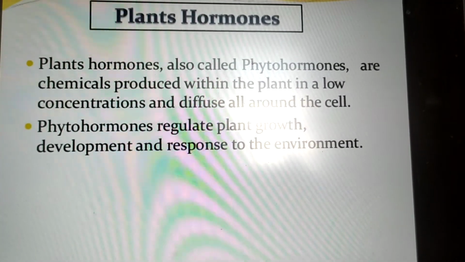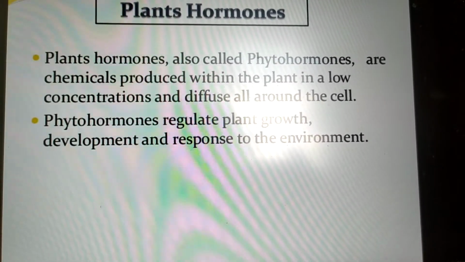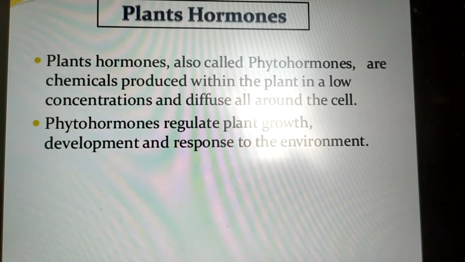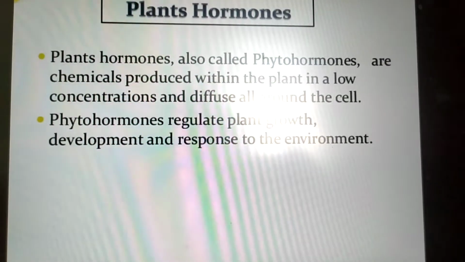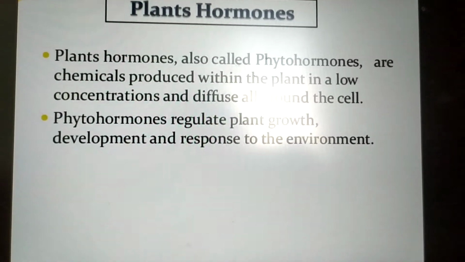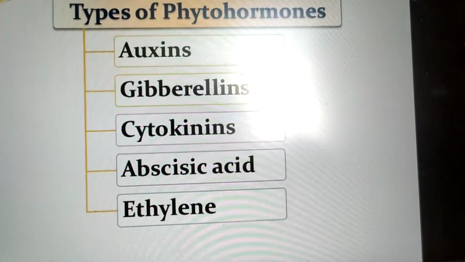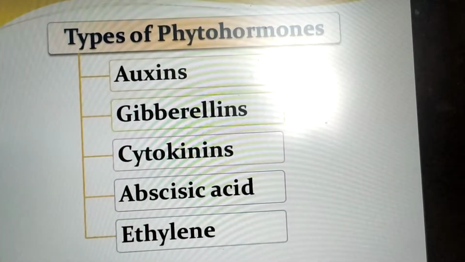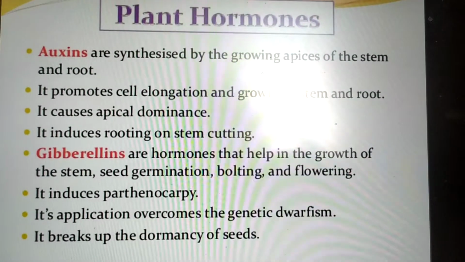Plant hormones are also called phytohormones. They are the chemicals which are produced within the plant in low concentration and they diffuse all around the cells. Phytohormones regulate plant growth, development and response to the environment. The main types of phytohormones are auxins, gibberellins, cytokinins, abscisic acid and ethylene. So I'll tell you about their secretion and their function.